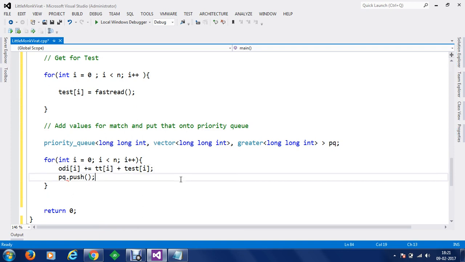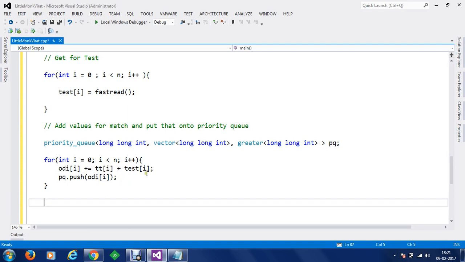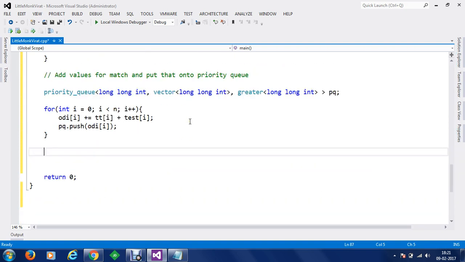So now you can see that we are going to push the value of ODI of I. First of all, the values in ODI, T20 and test will be added and stored into ODI of I, and then we are going to push the value of ODI of I into the priority queue. Once the value has been pushed, what we have to do next is get the questions.